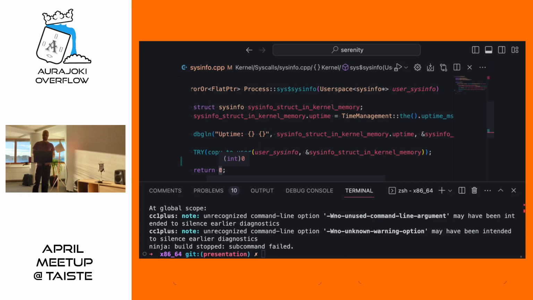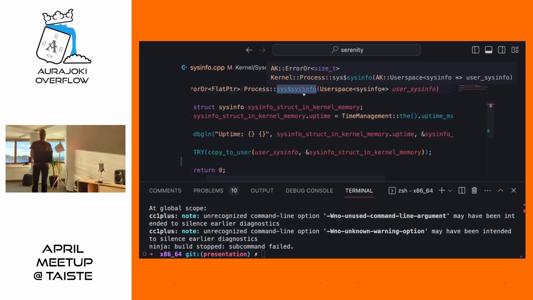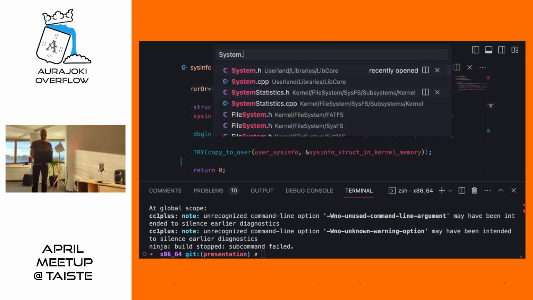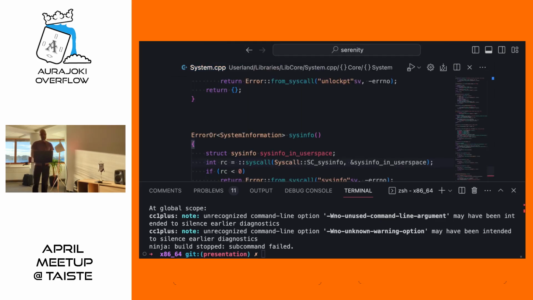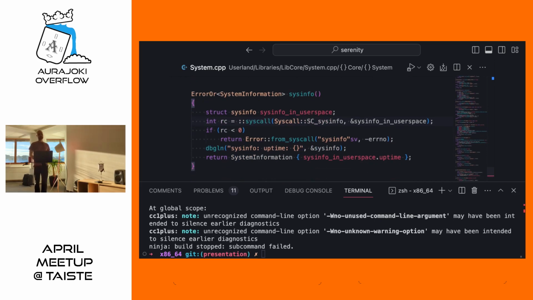So anyway, let's now see how these are called. In your Linux distribution, as well as with SerenityOS, system calls are wrapped.